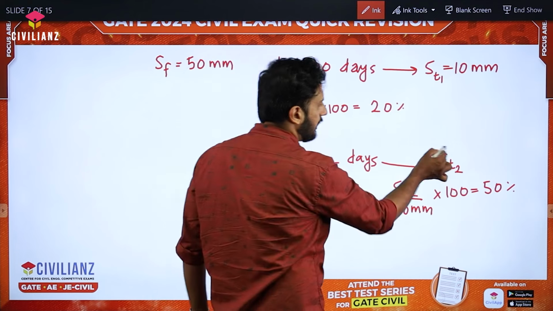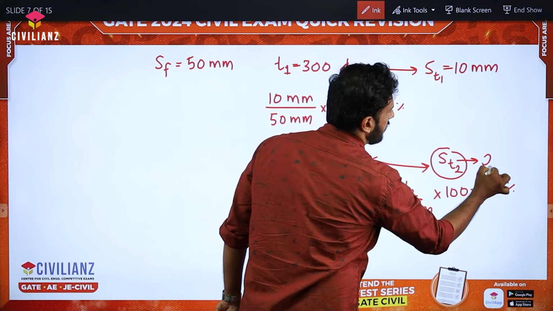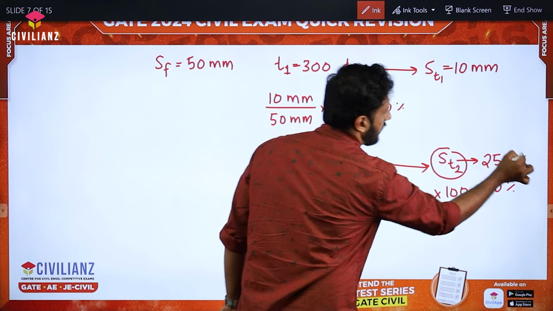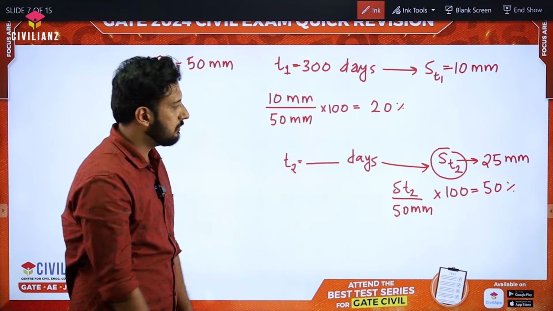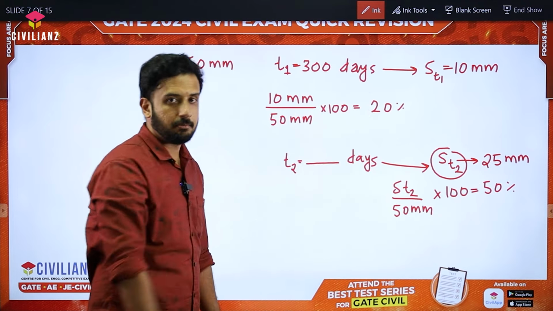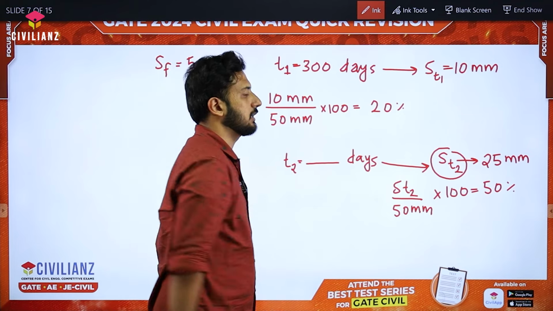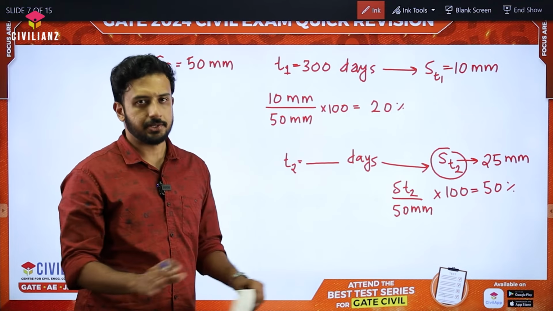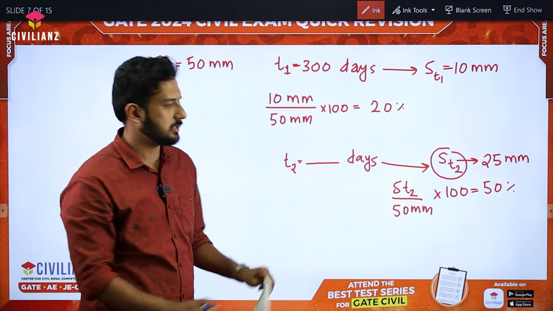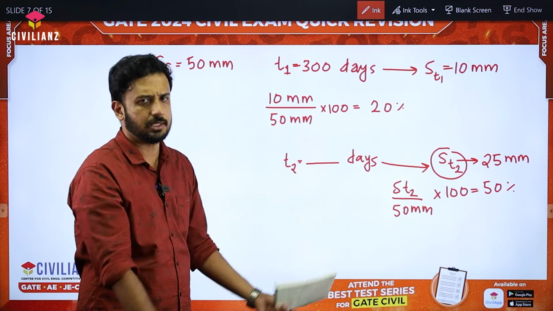We don't have to calculate this, but definitely this is going to be 25 millimeter. Even if they are asking the same question with the data 25 mm, instead of telling that it's 50% consolidation, then also our final answer is going to be exactly the same. This is what they have mentioned in some other words, that's it.